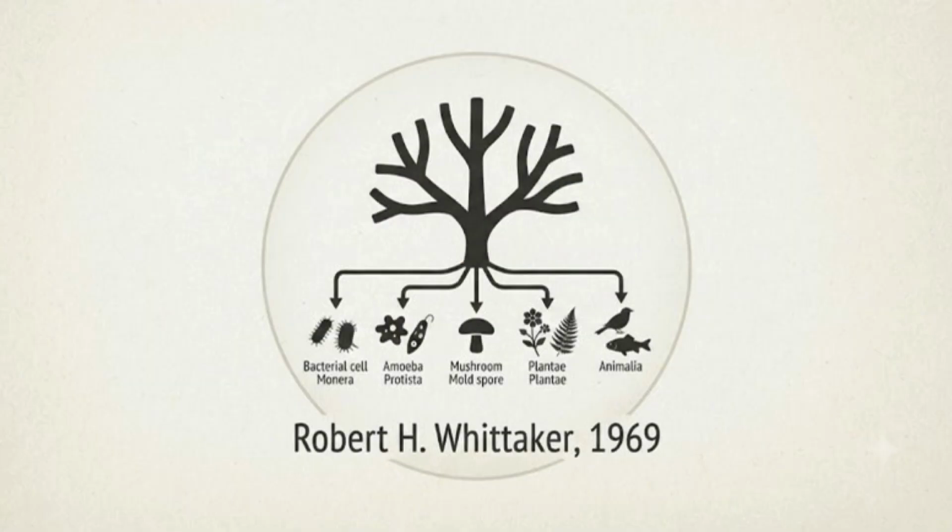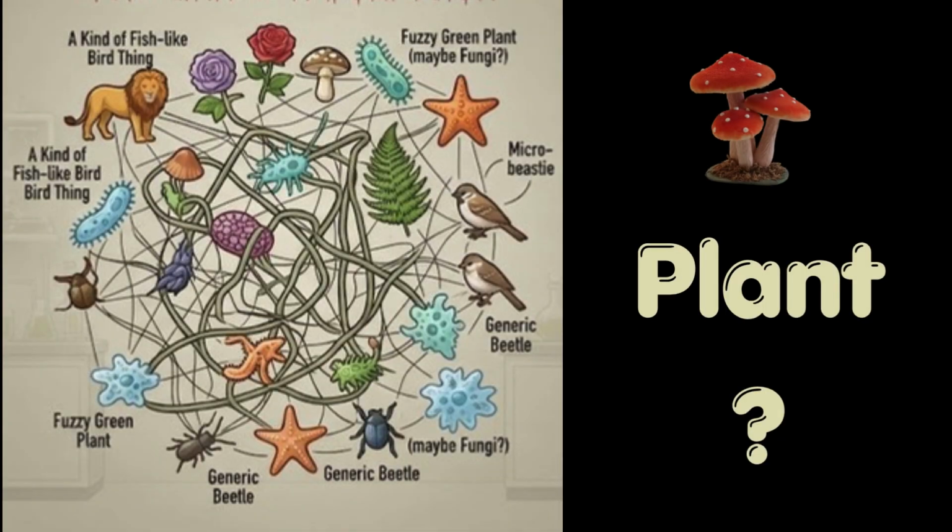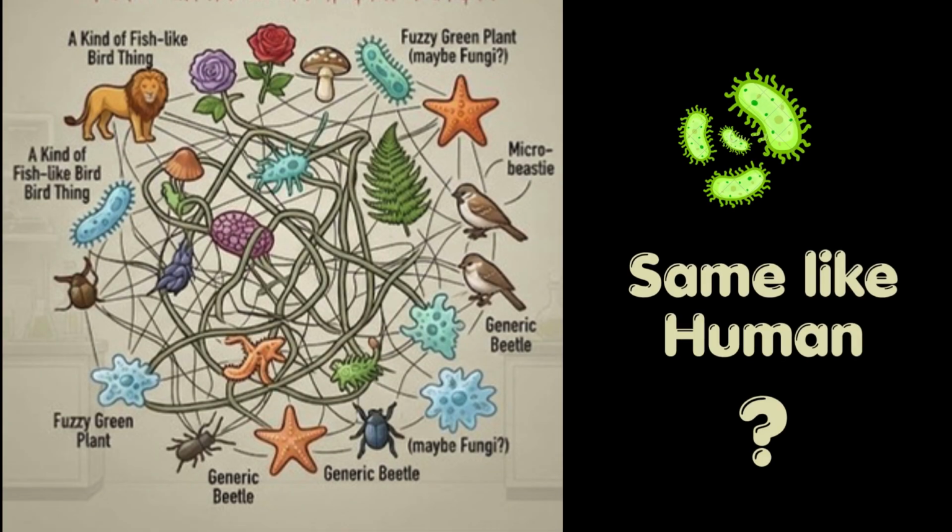Let's start with the person behind it. In 1969, an American ecologist named Robert Whittaker proposed the 5-kingdom classification system. Before him, scientists were struggling. Should mushrooms count as plants? Should bacteria be their own thing?